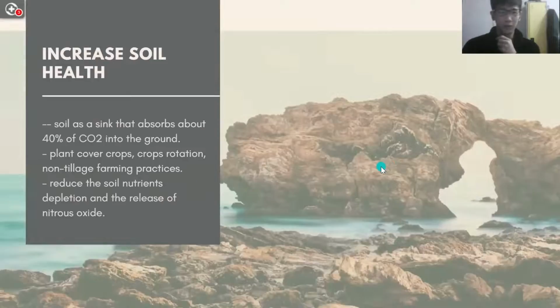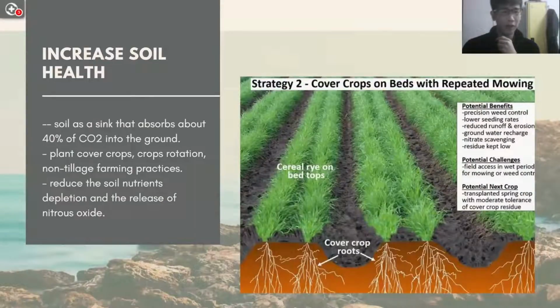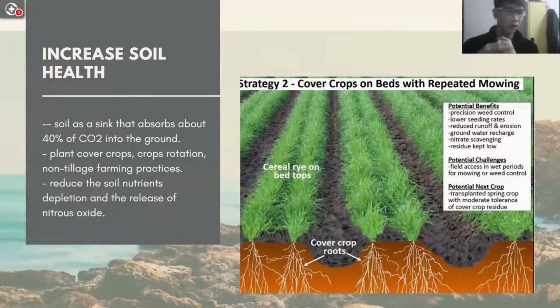Now the next way we can do is to plant cover crops, do crop rotation, or practice non-tillage farming. This way the soil actually acts as a sink that absorbs about 40% of the CO2 into the ground. This way it will reduce soil nutrient depletion and of course release more nitrous oxide into the soil itself, so the plants can utilize it better.